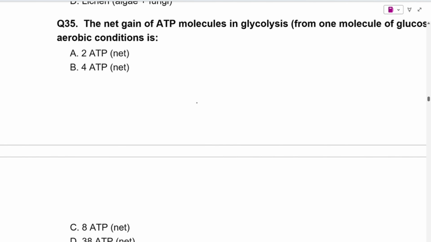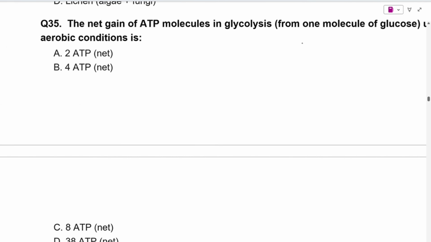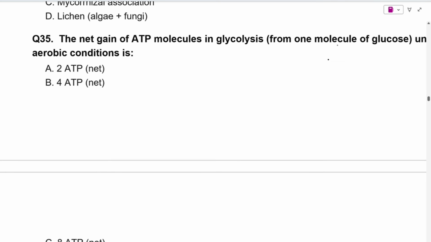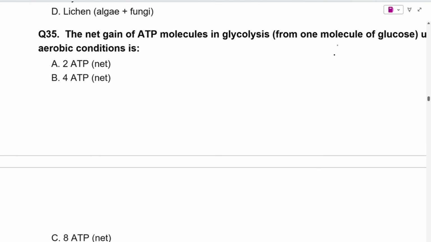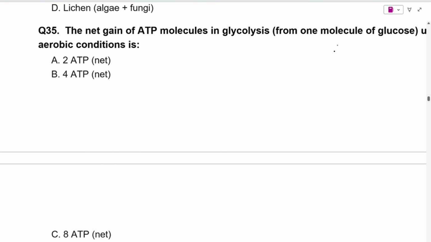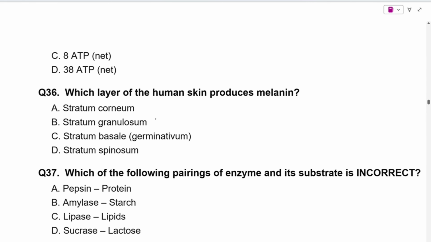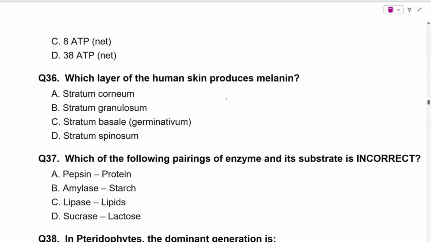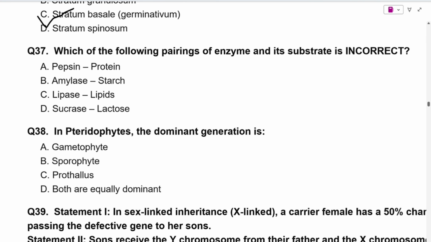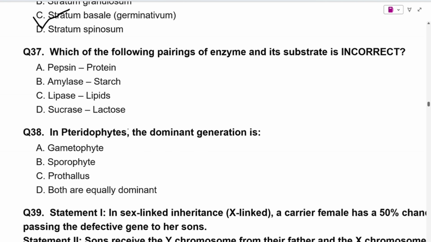Next is, the net gain of ATP molecules in glycolysis under aerobic condition is. वैसे तो 4 ATPs are formed but out of which 2 are used, so the net gain will be of 2 ATP. So here option A is correct. Next question is, which layer of the human skin produces melanin? So here option C is correct, stratum basale.